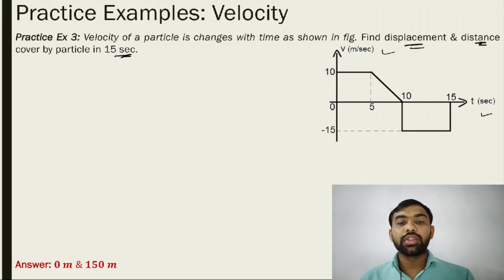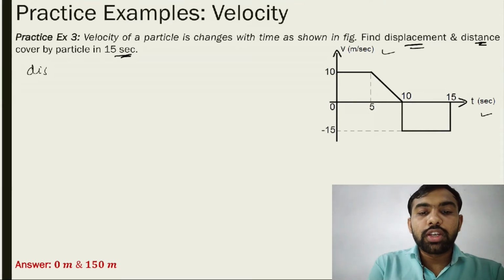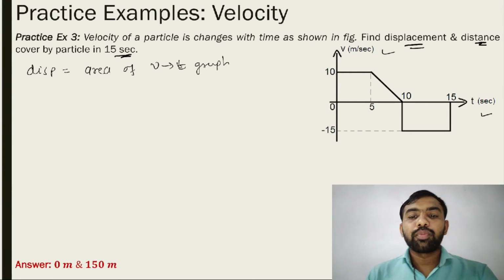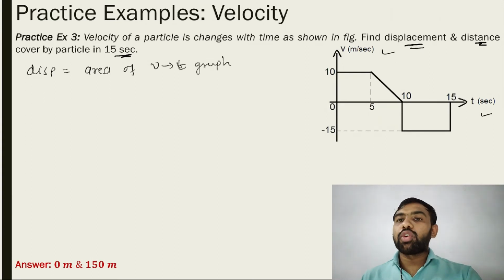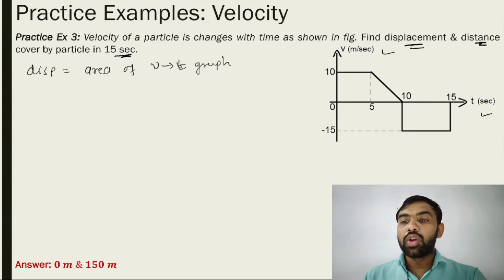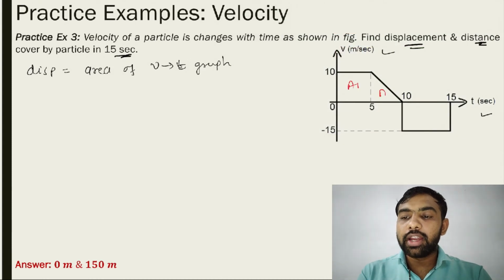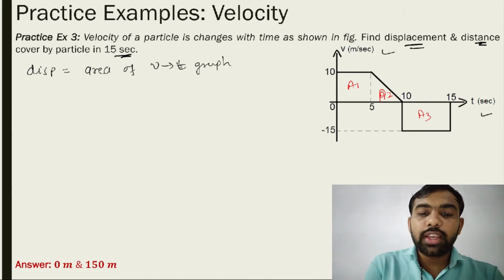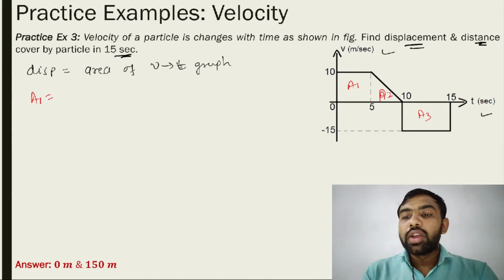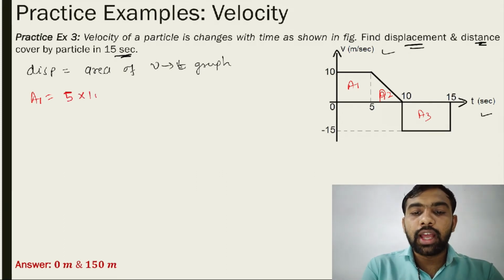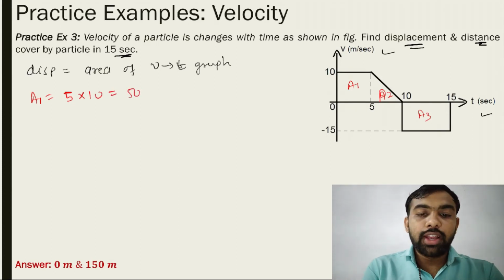Since the v versus t graph is given, displacement is equal to the area of the v versus t graph, as we know. Here three areas are given to us. Consider this area A1, this area A2, and this area A3. Find all these areas. A1 is a rectangle, so length into breadth. Length is 5, breadth is 10. The answer is 50.